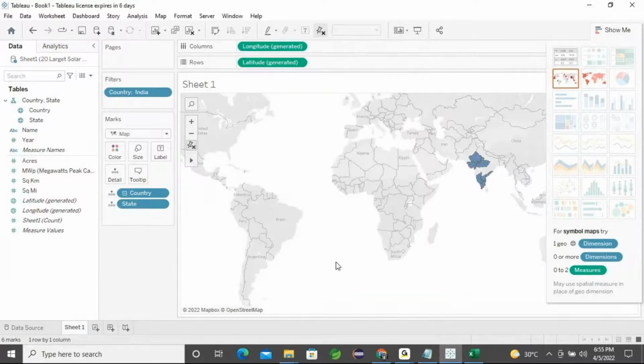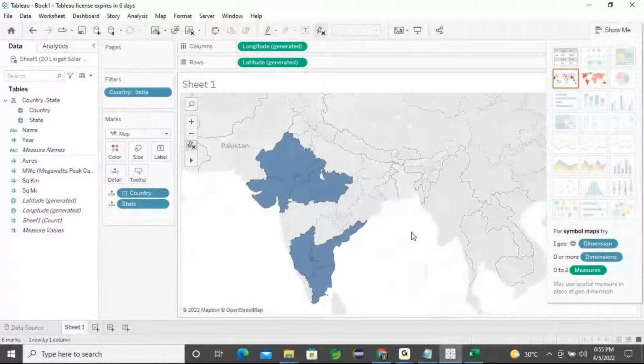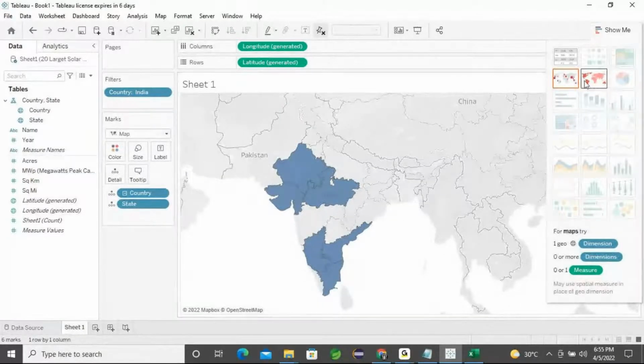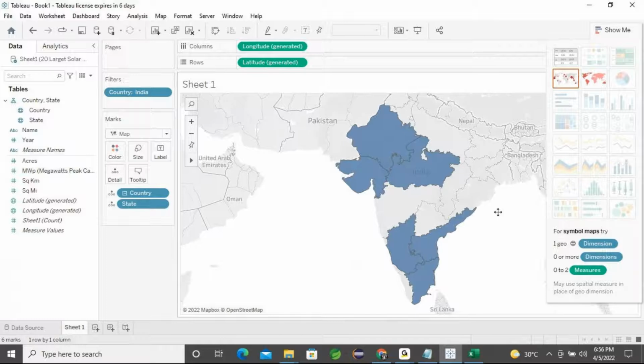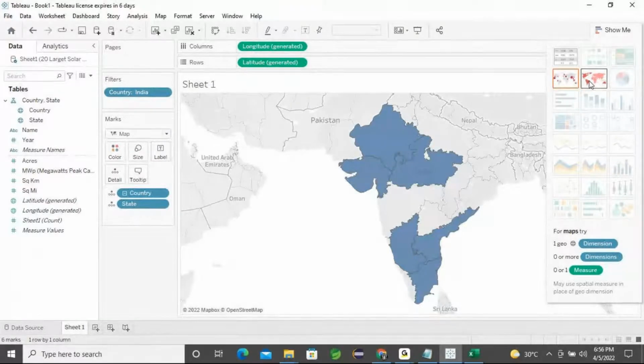Now what will happen? Immediately it targets that particular country, only India. The rest will not be indicated. Now you can zoom in. You can also check one more chart, another map, but it requires 0 to 2 measures, and at least one measure is important. As of now I don't have any measures, only dimensions, so I couldn't enable it. Let's place a measure later.